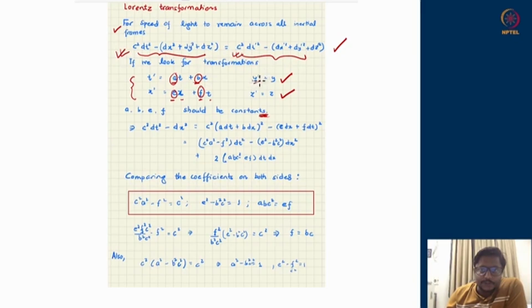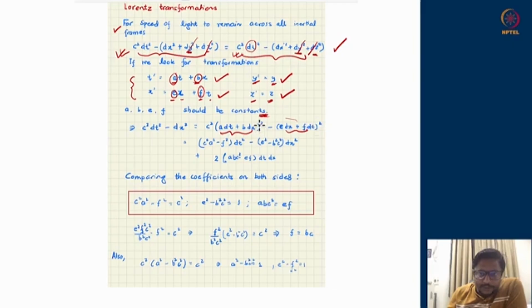Since we have assumed y prime is equal to y and z prime is equal to z, therefore dy prime will be equal to dy, and dz prime would be equal to dz. So therefore these two can be cancelled out on both sides. Now, in order for this relation to work out, the left hand side remains like this. On the right hand side, I'm going to write for t prime the first relation, and for x prime the second relation. So (a dt plus b dx) whole squared, because dt primed square is supposed to come here, and dx prime square is supposed to sit here. So dx prime would be e dx plus f dt from this expression, and then square it.